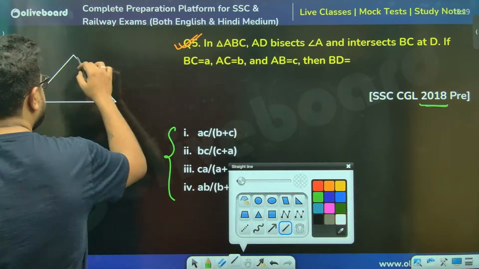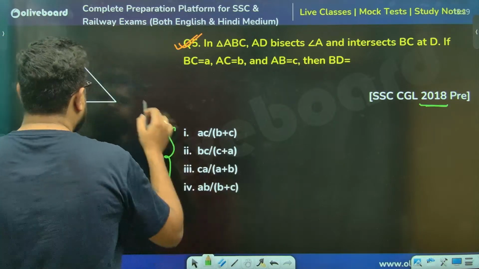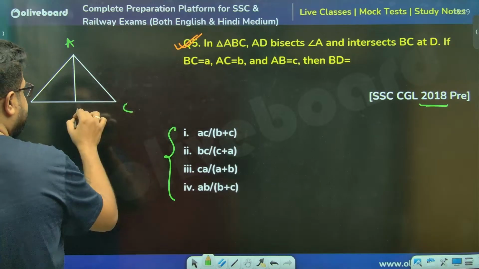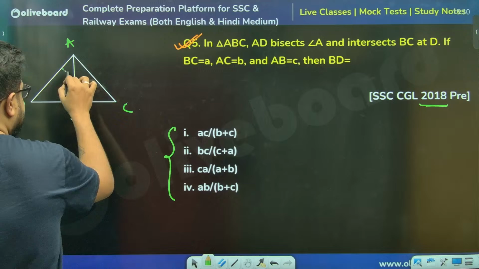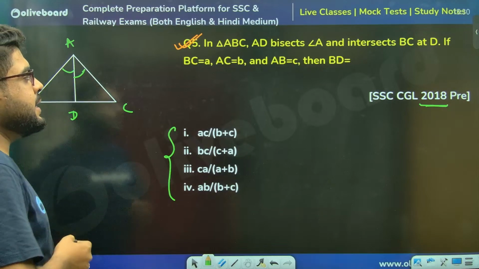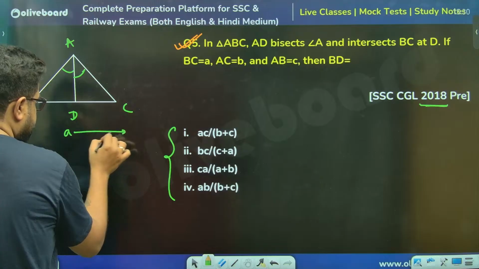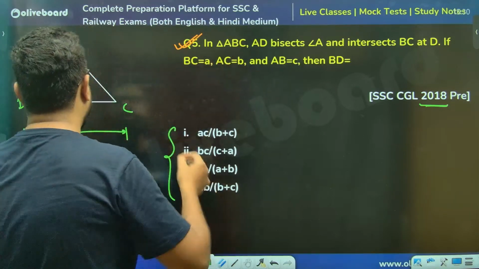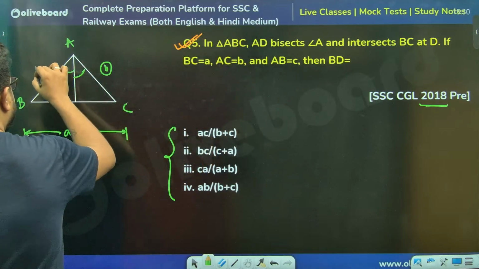Let's draw this, sir. Okay? Now this is A, B, C and AD bisects angle A. AD bisects angle A, meaning these two angles are equal. Now BC at D, BC is A, sir. This whole thing is A. AC is B, that means this part is B. AB is C. Okay, sir.